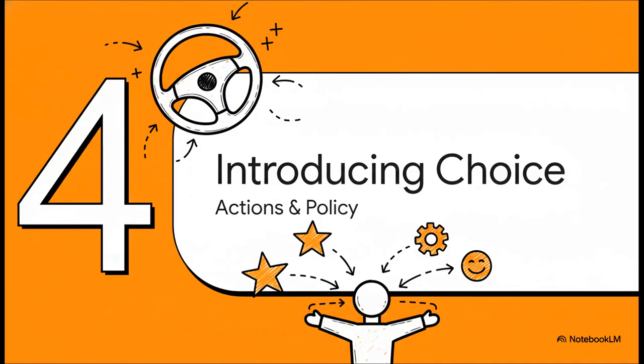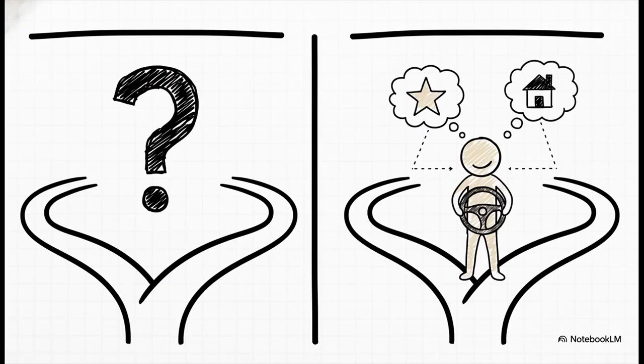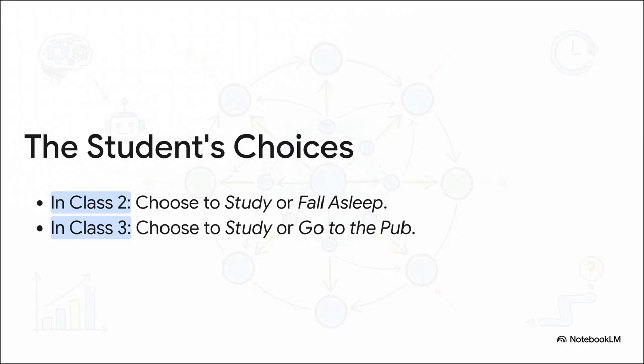Okay, so far our student has just been a pinball, bouncing randomly around this map, collecting points. But now it's time for the game changer. Let's give them the steering wheel. This is the final crucial piece of the puzzle. We're adding actions. And this is where it gets really cool. Because instead of the transitions being totally random, our agent, the student, can now choose an action that directly influences where they go next. For instance, when they're in class 2, they have a choice.